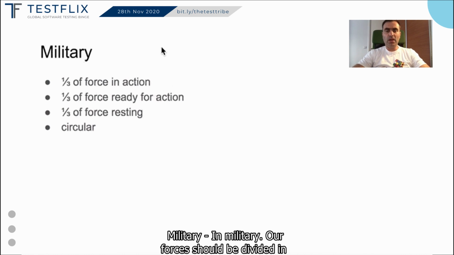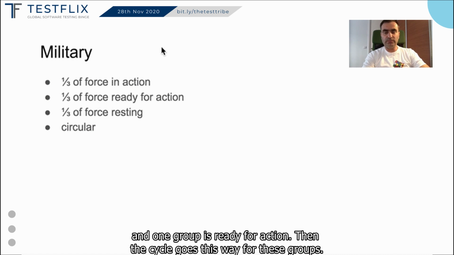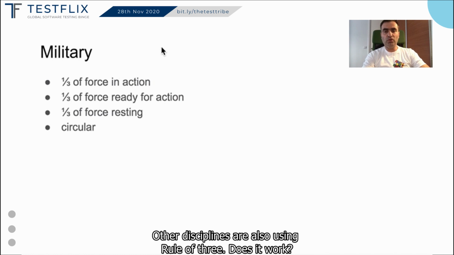Military. In military, our forces should be divided in 3 equal groups. One group is in action, one group is resting, and one group is ready for action. Then we cycle those 3 groups. So other disciplines are also using rule of 3. Does it work?